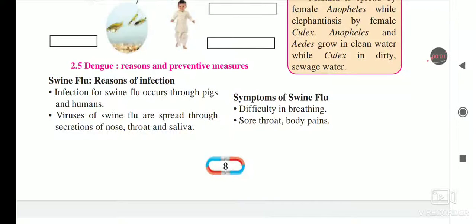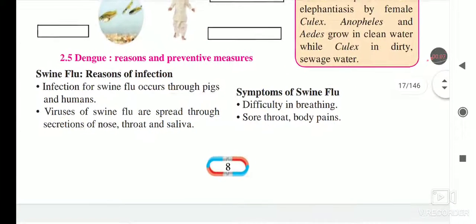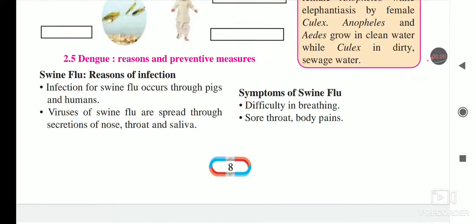Hello children, in continuation with health and diseases, today we are looking at a new disease, that is swine flu, its reasons and infection. Till last year, for so many years, we have been facing swine flu, and this disease spreads in this season only, the rainy season. Its infection can be seen only in this period of time.